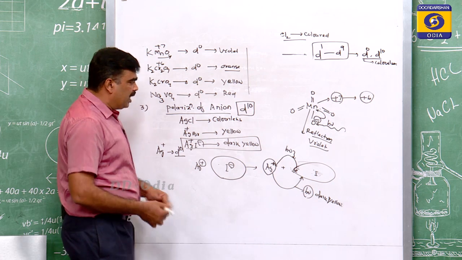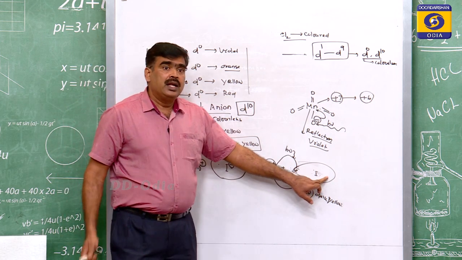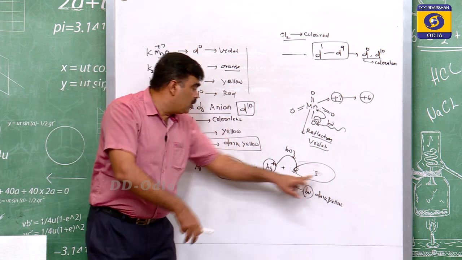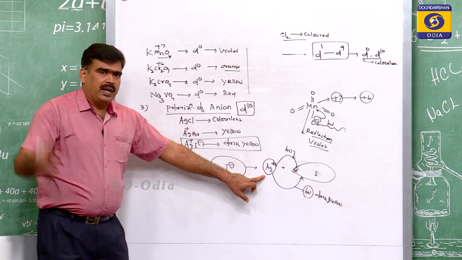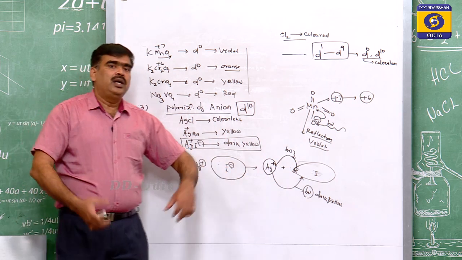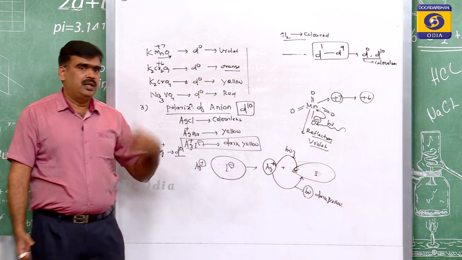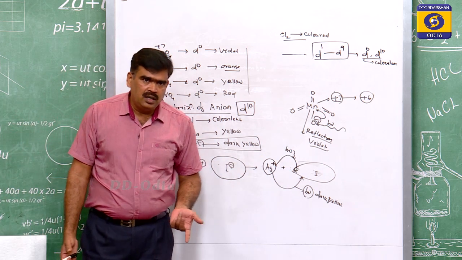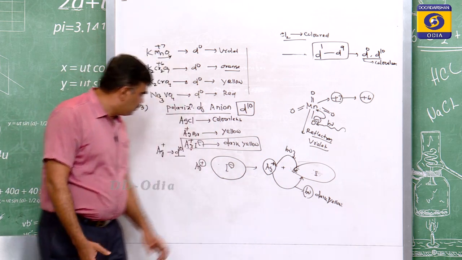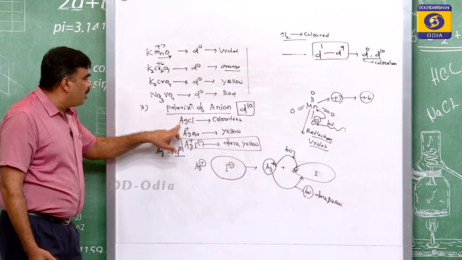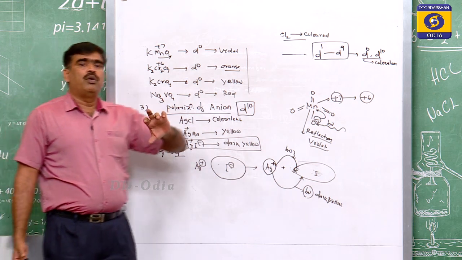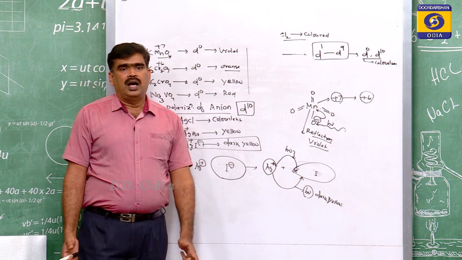So if a cation is capable of polarizing an anion, that means an electron will enter into its vacant orbital by absorbing one radiation, and when it returns back, it will emit the complementary colored radiation and the substance will look colored. But in the case of silver chloride, silver is unable to polarize the chloride anion.